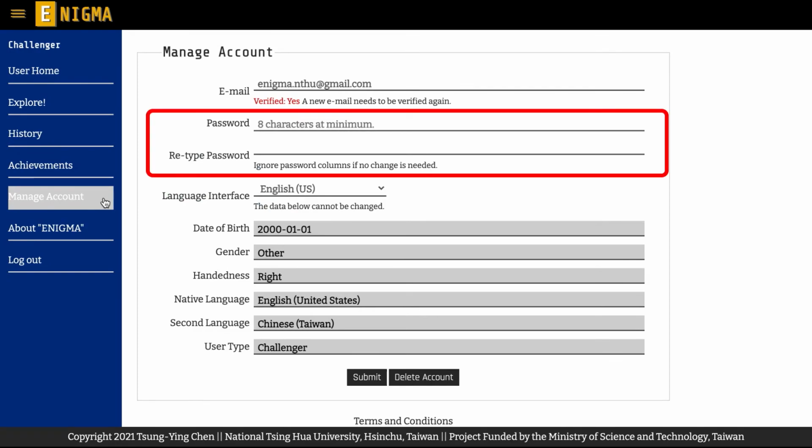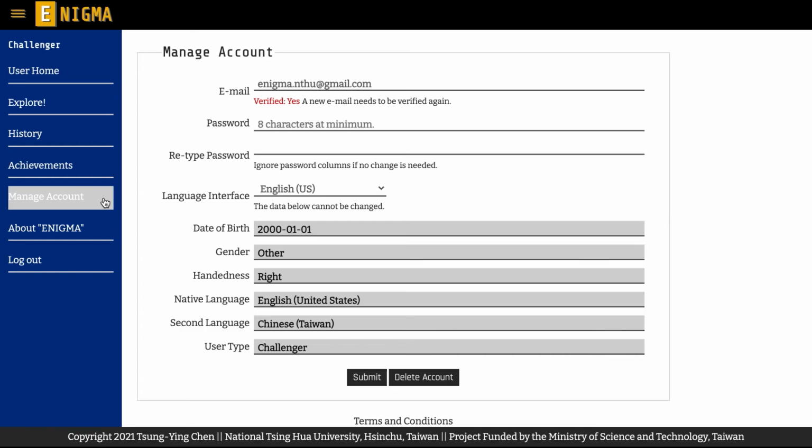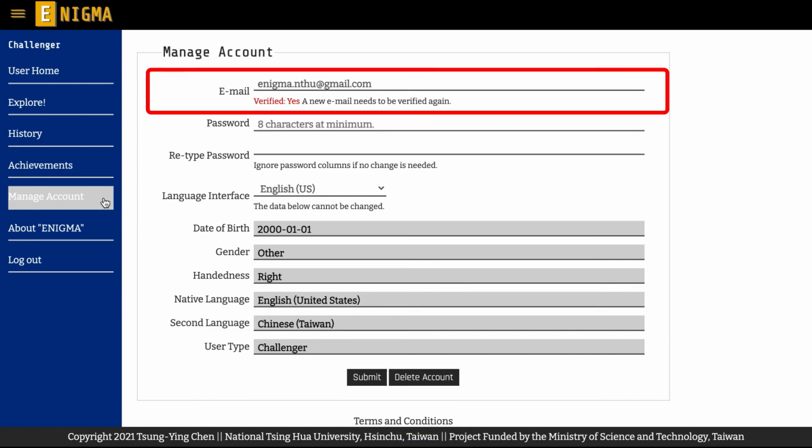In the Manage Account page, you can change your password and language interface. This is also where you can find the terms and conditions if you have any questions regarding your rights. You can also resend a verification mail from this page if you have not received one. In addition, it is possible to change your email address, but you will need to verify the email again within 72 hours before Enigma deletes it.